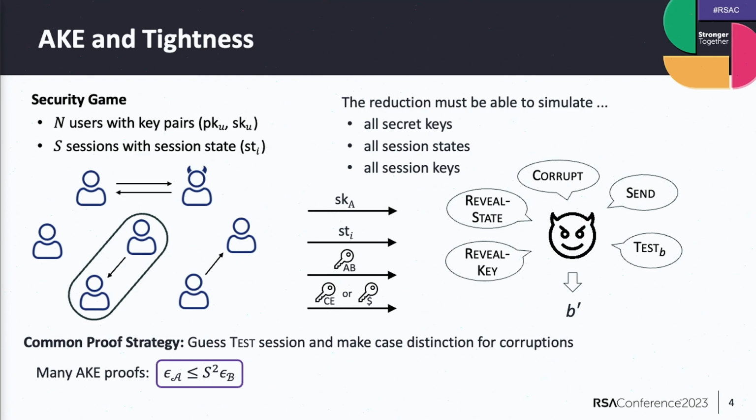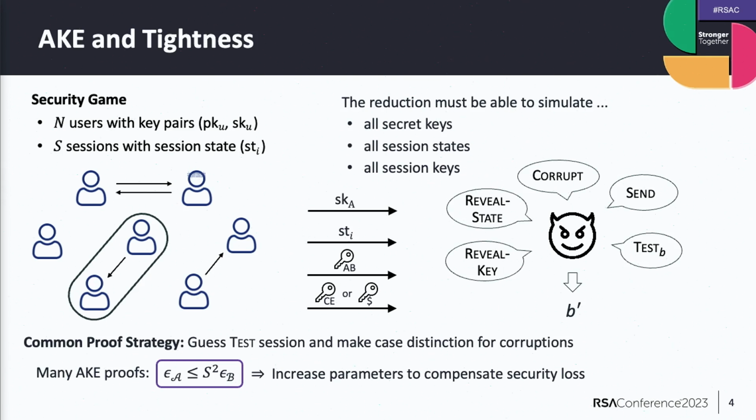So we don't have that epsilon A is about the same as epsilon B, but we will have this factor of S squared here, which we call the tightness loss. And if S gets really large, like 2 to the 30 or something, what does it mean for concrete security? Maybe we don't have any security or theoretical security left. And in order to compensate for that, we would have to increase the system parameters of our crypto. So for example, we could choose larger elliptic curves or larger RSA moduli. And this is something which is not done in practice because it comes with a huge efficiency penalty.